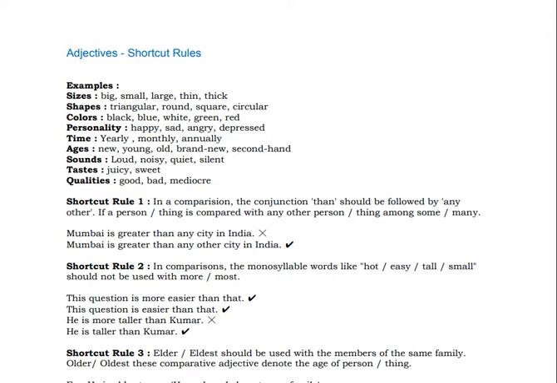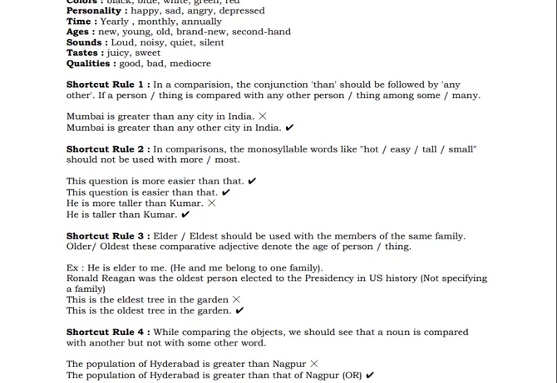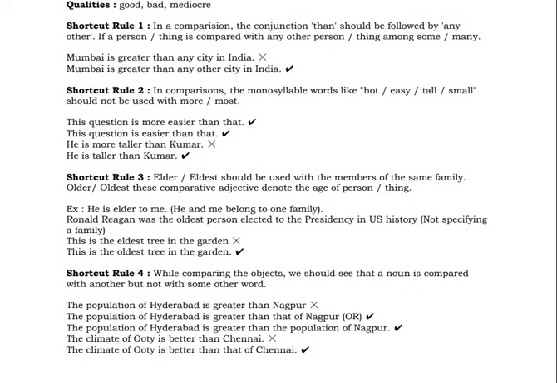Let's go to rule number 2. In comparison, the monosyllable words like hot, easy, tall, small should not be used with more or most. Only in the case of words which have more syllables, which are quite big, like beautiful, in that case you can use more or most.